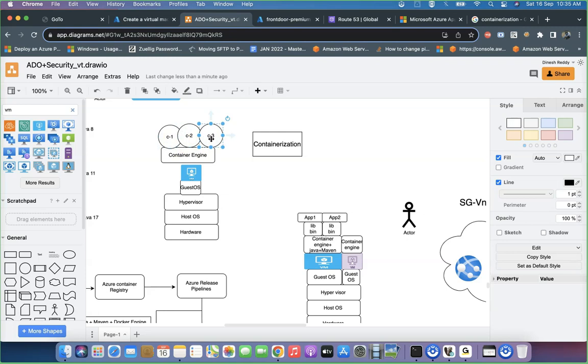That is absolutely possible. The point you should understand here is, see, the hypervisor is sitting on your host operating system, agree? But the container engine is sitting on your guest operating system, where it is splitting your guest operating system into different containers. That is what we usually call the libraries or binaries, which are inherited from your guest operating system. That's exactly the thing, team.